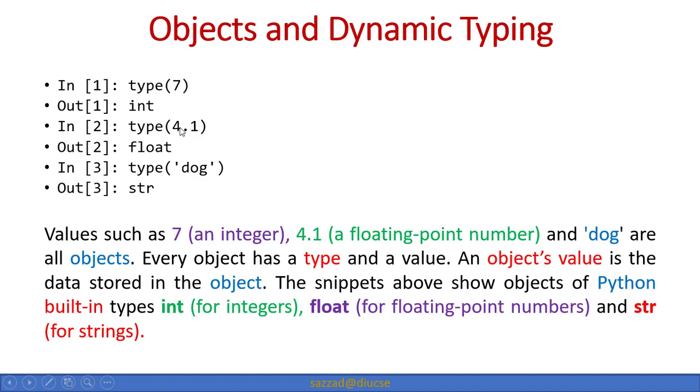Like this is an object, and it is an integer object and it has a value which is 7. An object value is the data stored in the object. So the 7 is stored in the int type object, that is why it is called the object value. The snippets above show objects of Python built-in types int, float and string. So these are all built-in type objects of Python.